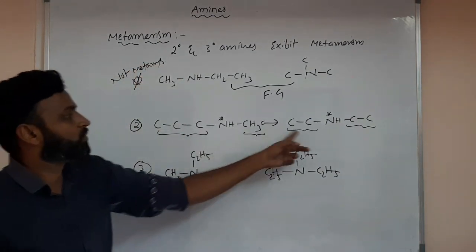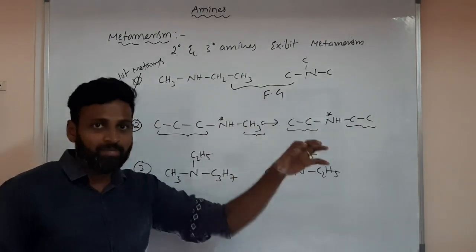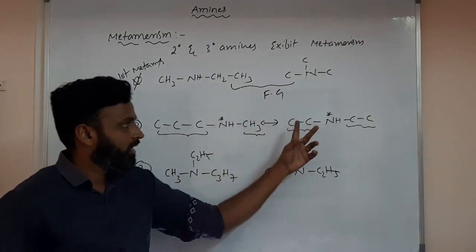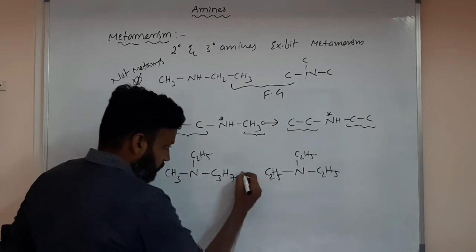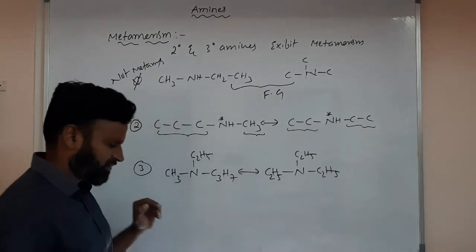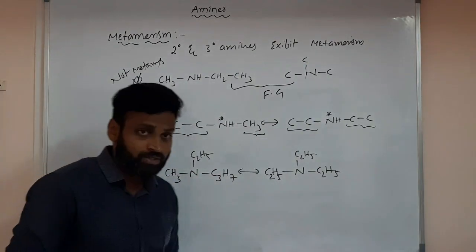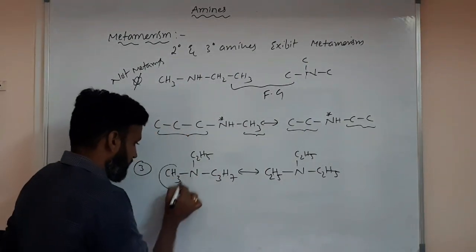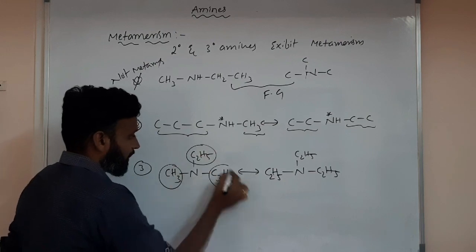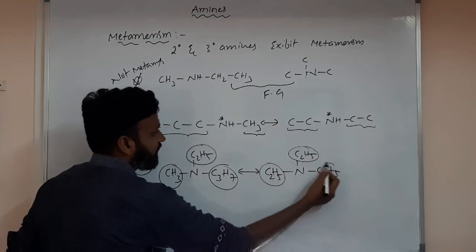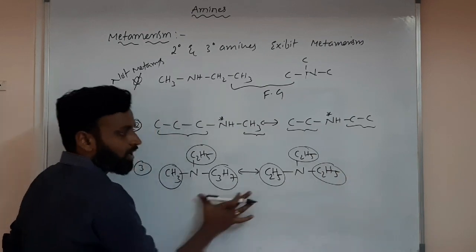Not metamers. These two are metamers. They both must be the same kind. Both are secondary and have different alkyl groups. Propyl methyl, but here ethyl and ethyl. And these two are functional. These two are metamers. Why metamers? Because methyl, ethyl, propyl. But here what do you have? Ethyl, ethyl, and ethyl.